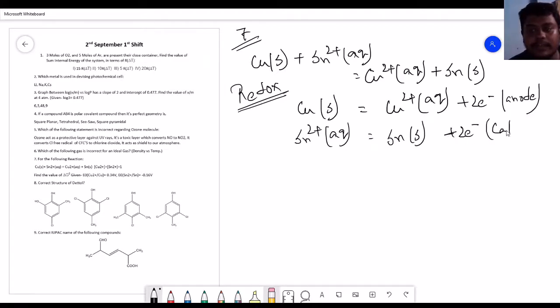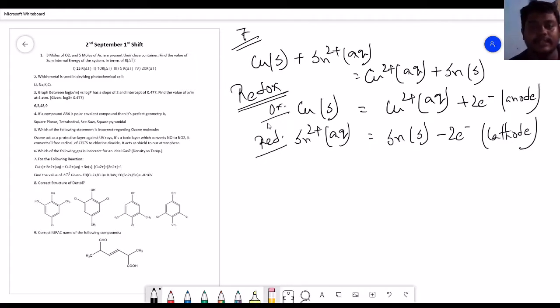This is the path of the cathode. This cathode and anode: Sn(s) → Sn²⁺ + 2e⁻ represents the anode part, the oxidation part, and the other represents the cathode part, the reduction part. Both simultaneously combine as a redox reaction. We have to find out the ΔG°, which is calculated by this equation: ΔG° = −nFE°cell.